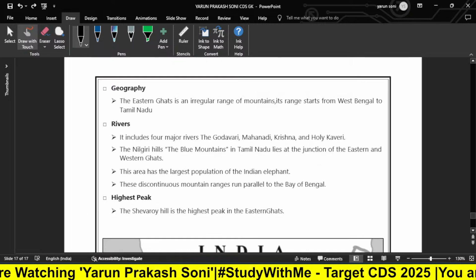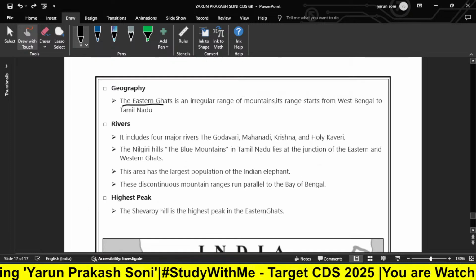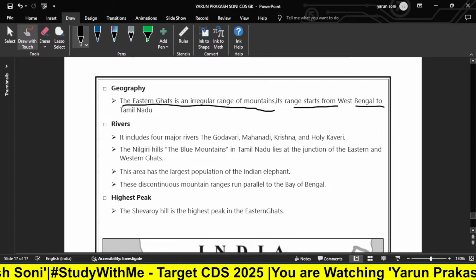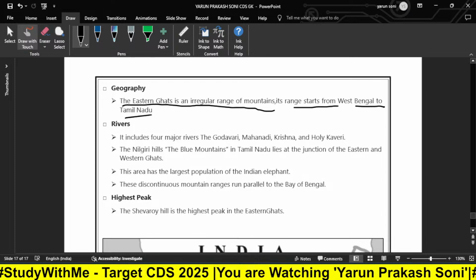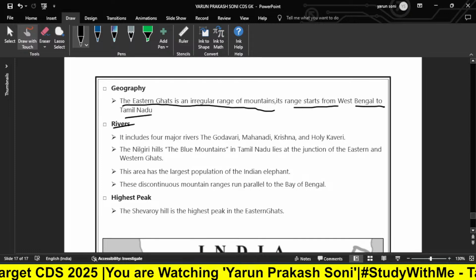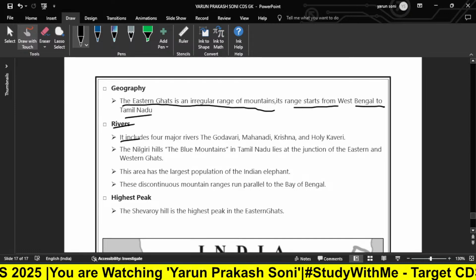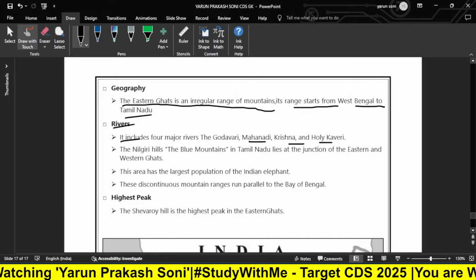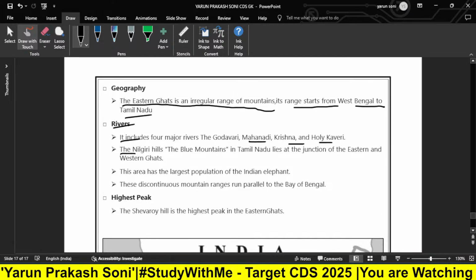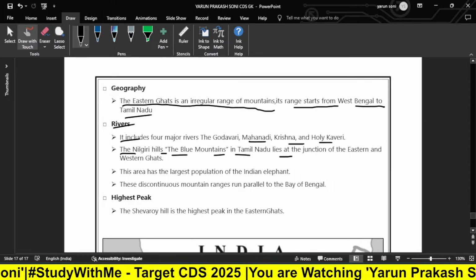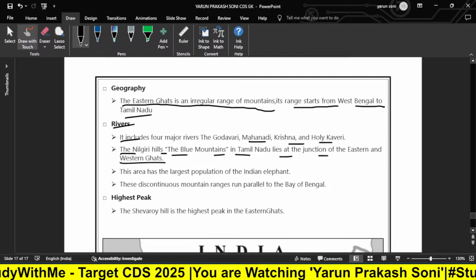Now, if I talk about the geography, the Eastern Ghat is an irregular range of mountains. Its range starts from West Bengal to Tamil Nadu. West Bengal से शुरू होता है, तमिलनाडु में एंड हो जाता है. रिवर्स की बात करें तो it includes four major rivers: the Godavari, Mahanadi, Krishna, and Kaveri. Okay, so the Nilgiri Hills, the Blue Mountains in Tamil Nadu, lie at the junction of the Eastern and the Western Ghats.